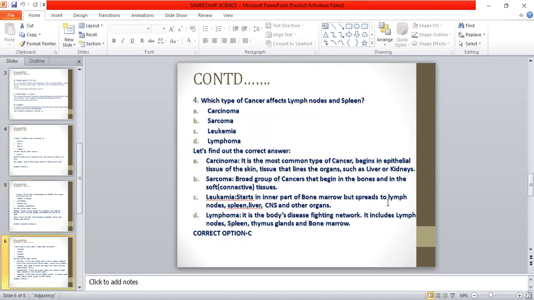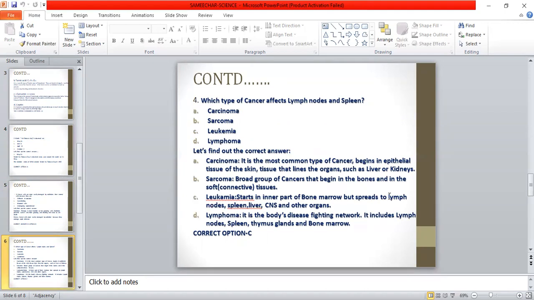Now let's move on to our fourth question. Which type of cancer affects lymph nodes and spleen? Here we have to find out which cancer affects the lymph node and spleen. Options are option A carcinoma, option B sarcoma, option C leukemia, option D lymphoma. Let's find out the correct answer here also, students. Let us see the options one by one.